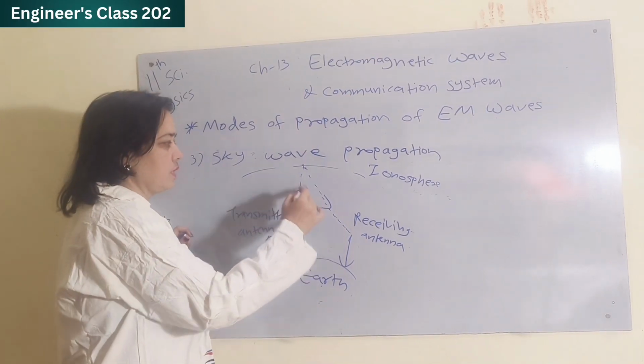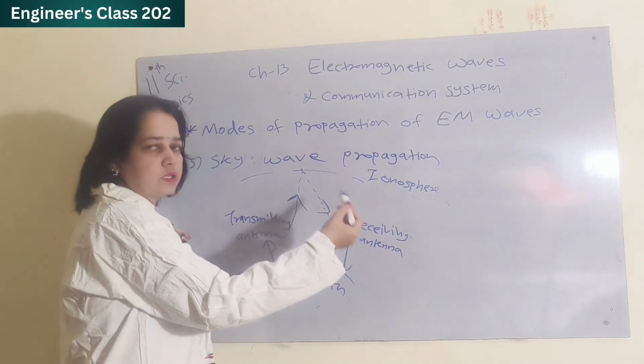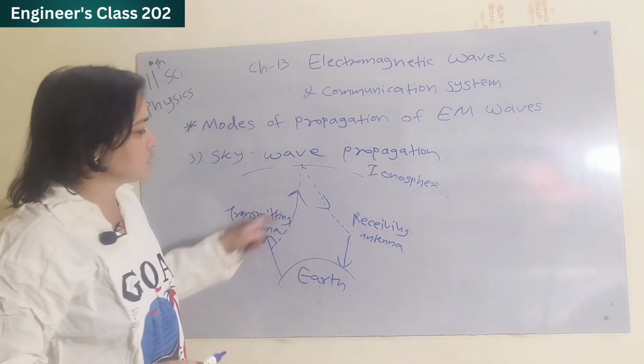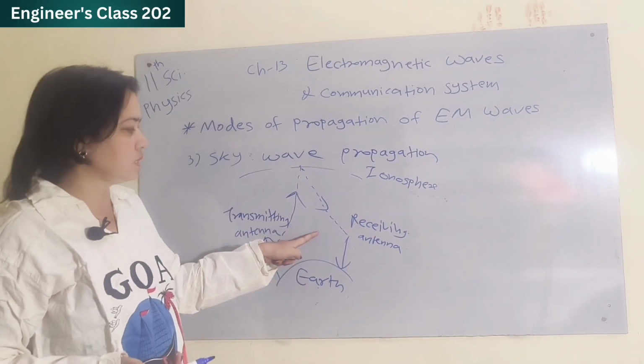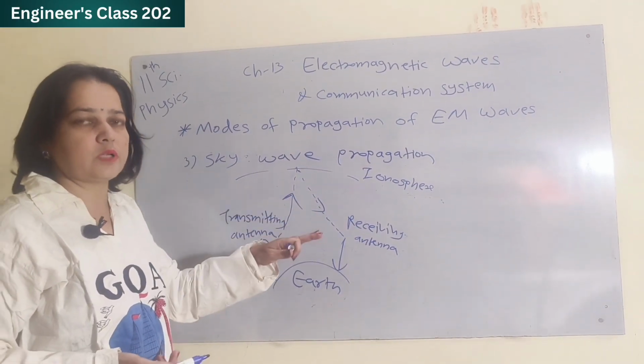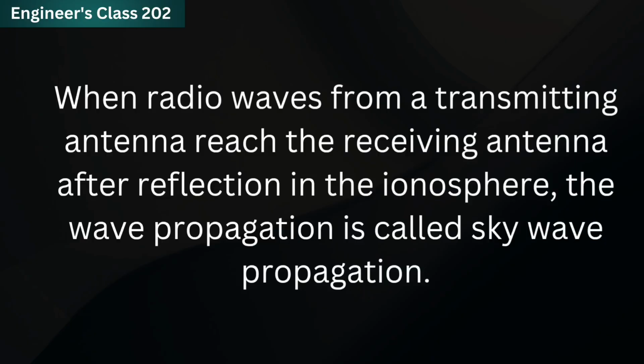Its distance is very high, so from the transmitting antenna to the receiving antenna, it suffers multiple reflections. These are very high frequency signals, like 3 megahertz to 30 megahertz. Skywave propagation: when radio waves from a transmitting antenna reach the receiving antenna after reflection in the ionosphere, the wave propagation is called skywave propagation.